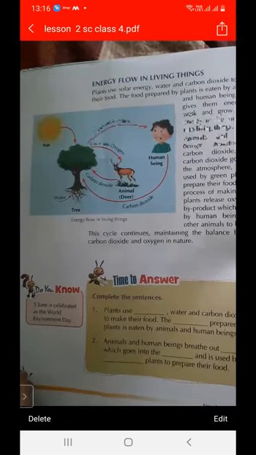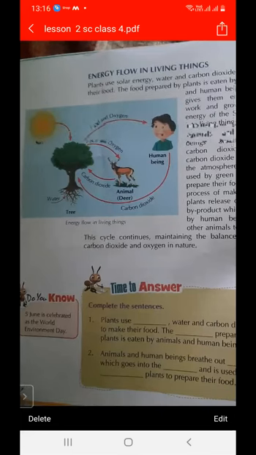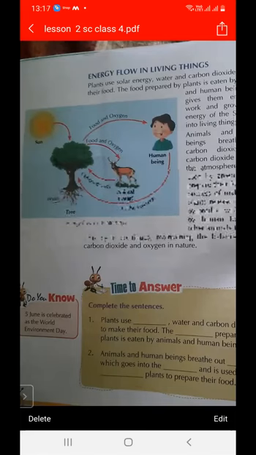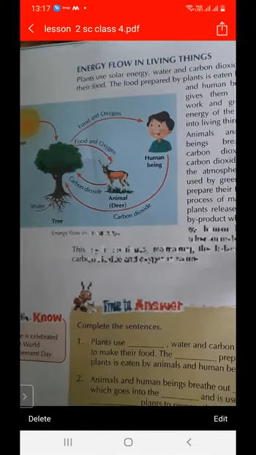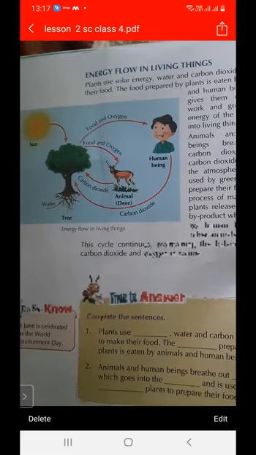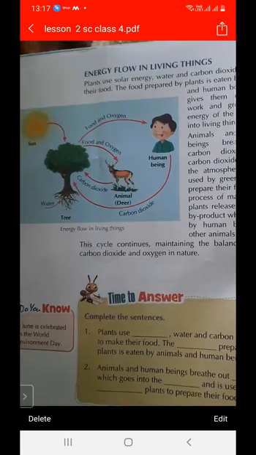So this is how energy flows in living things, with carbon dioxide, food and oxygen, and human beings. So there is exchange of gases, carbon dioxide and oxygen. For exchange of gases, plants release oxygen, and this is consumed by human beings, and human beings release carbon dioxide, and this is consumed by the plants. So there is a cycle of carbon dioxide and oxygen that is maintained.